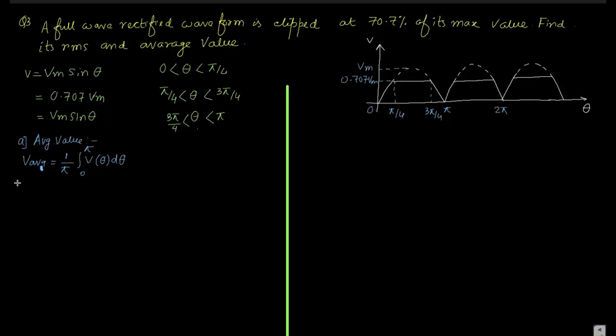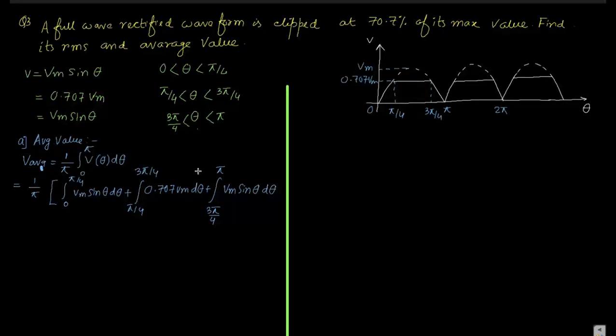If we split it, we get 1 by pi times: watch carefully, 0 to pi by 4, Vm sin theta d theta, plus pi by 4 to 3 pi by 4, it becomes 0.707 Vm d theta, plus 3 pi by 4 to pi, Vm sin theta d theta.